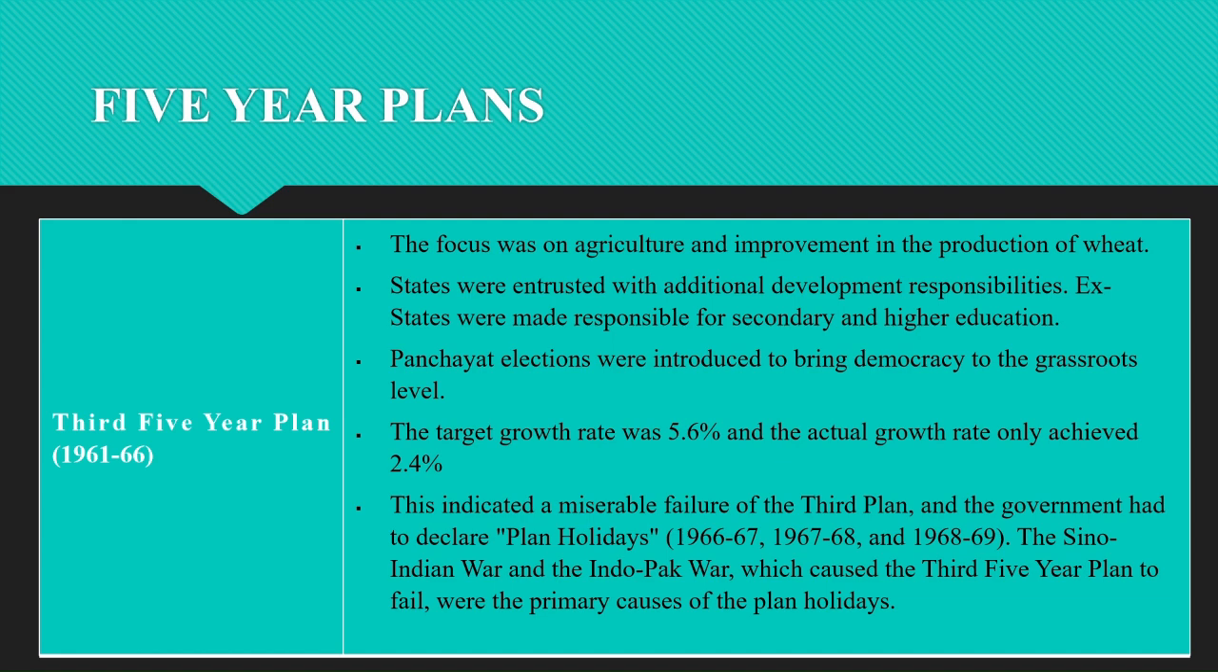So due to this failure, the government had a plan holiday, which is 1966 to 1969. So what are the things that have been done in this plan holiday? During this time, annual plans were made and equal priority was given to agriculture, its allied sectors and industrial sectors. In a bid to increase exports in the country, the government declared devaluation of the rupee.